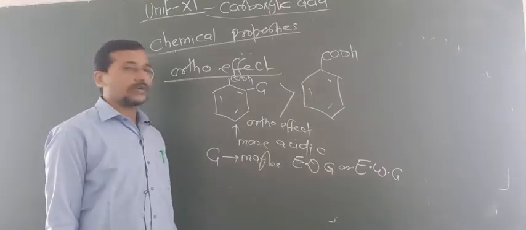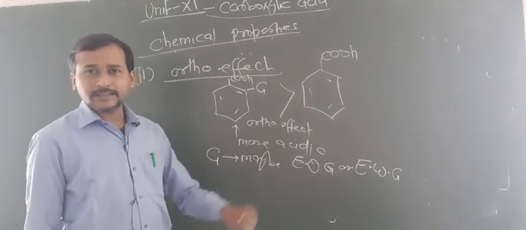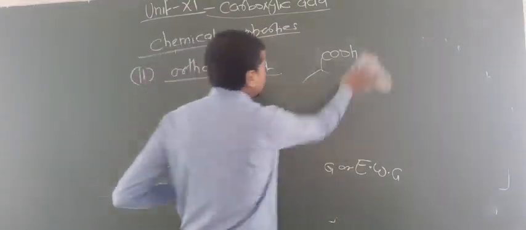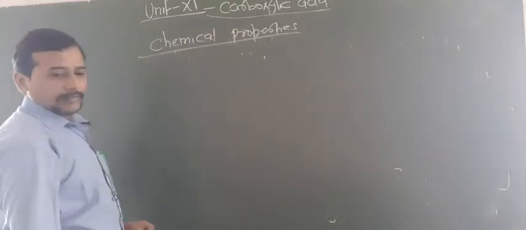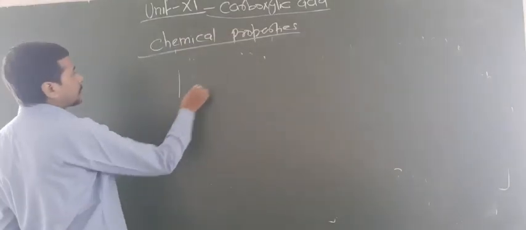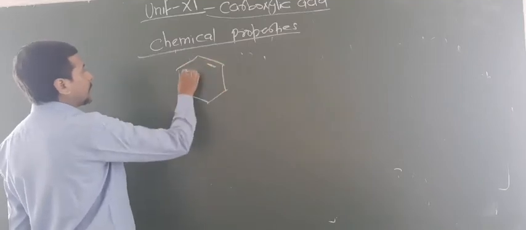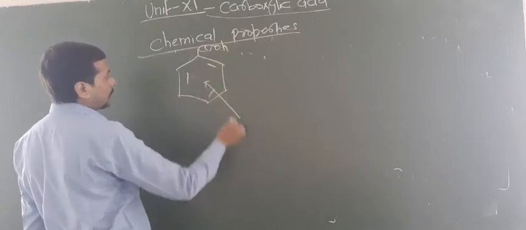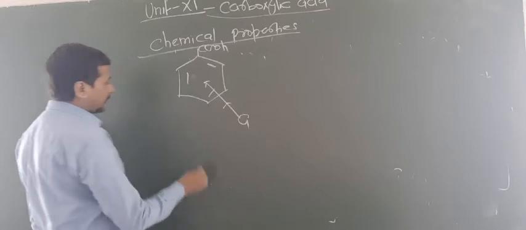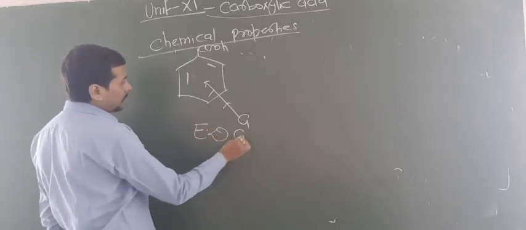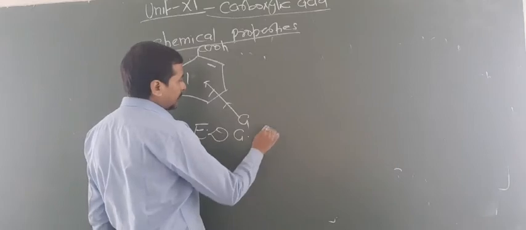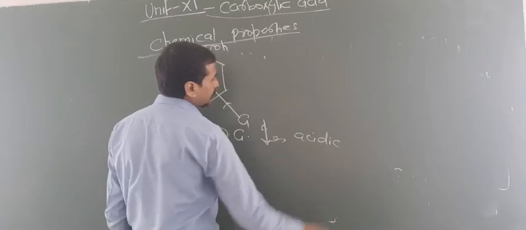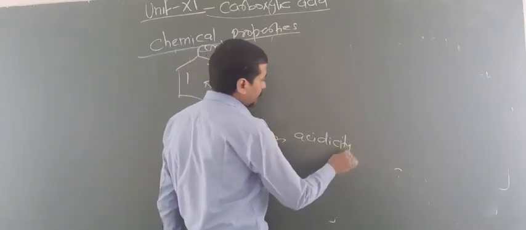So you have to write the answer: due to the ortho effect, and this is due to steric hindrance and also electronic factors. Now one question arises for the substituents which are directly attached to the ring. Look here, again the same thing is repeated. In COOH, if the group attached donates electrons, that means an electron donating group is attached, so it decreases acidity, that means acidic nature.